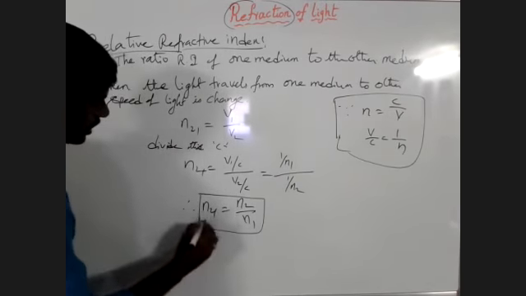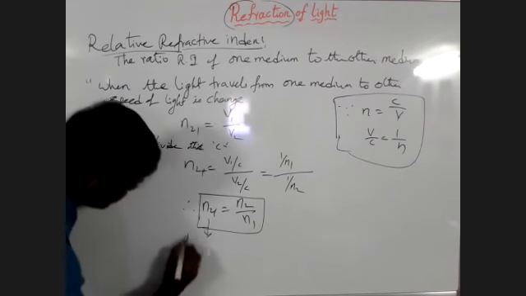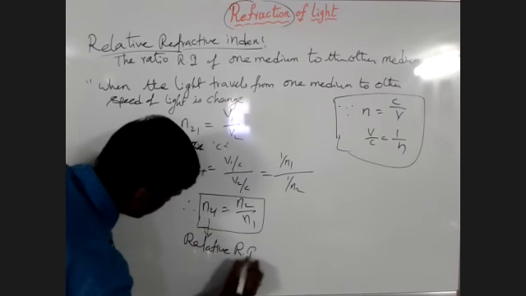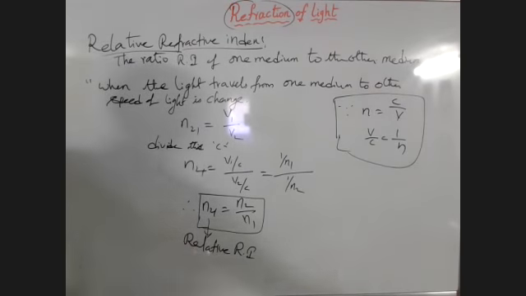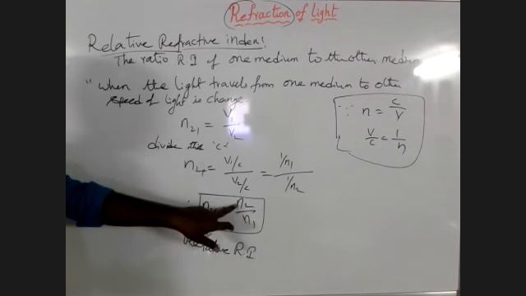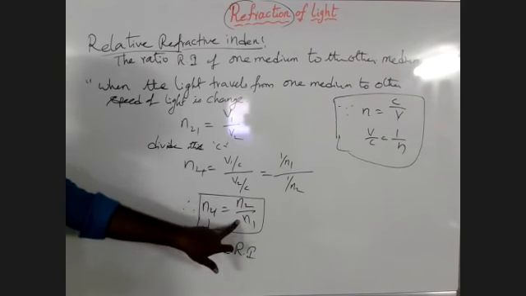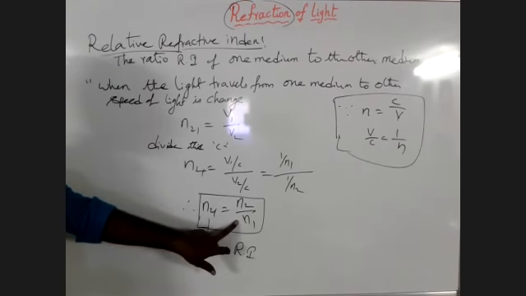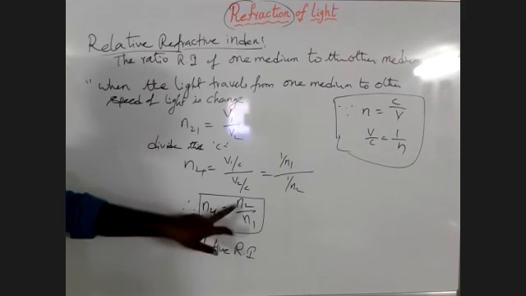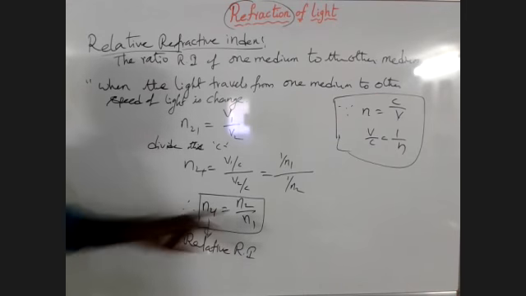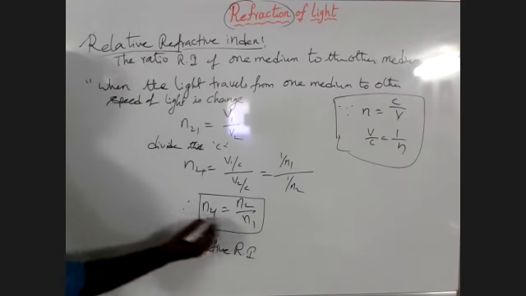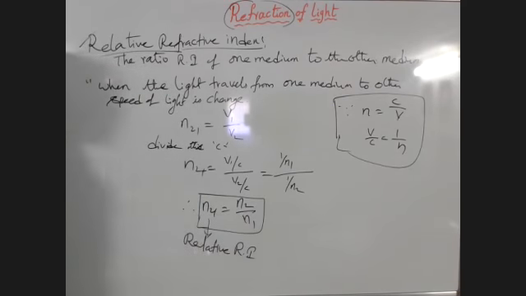This is called a relative refractive index. Relative refractive index means the ratio of refractive index of one medium to the other medium, the refractive index of the second medium to the refractive index of the first medium. That is called a relative refractive index. n21 is equal to n2 by n1.